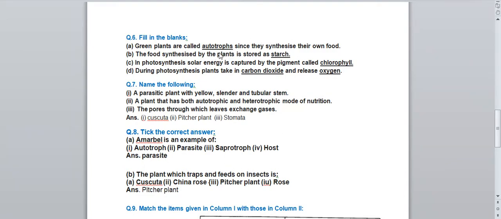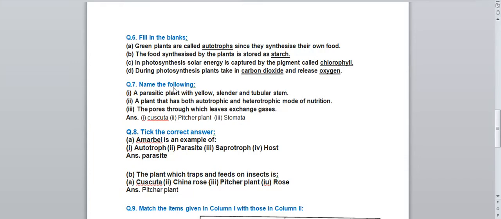The food synthesized by the plant is stored as, in which form is the food stored? In the form of starch. In photosynthesis, solar energy is captured by the pigment called, which pigment is present in green leaves? Chlorophyll pigment. During photosynthesis, which gas is taken by the plant? Carbon dioxide gas. And it releases which gas? Oxygen gas will be released by the plant.